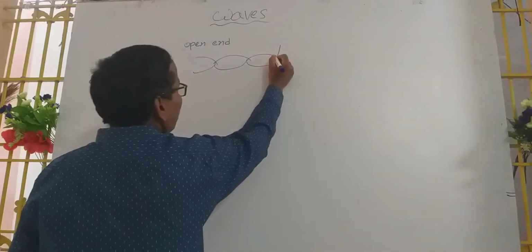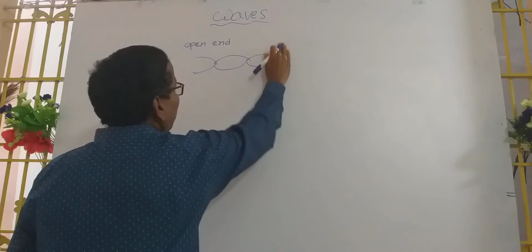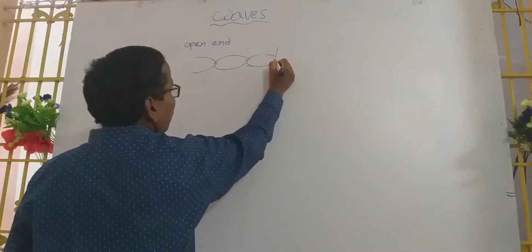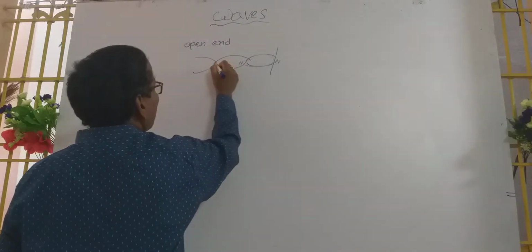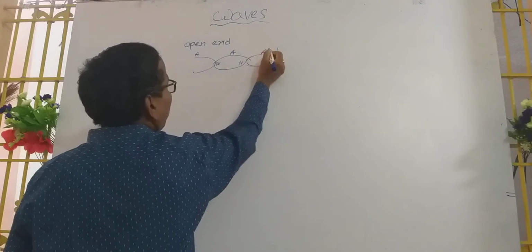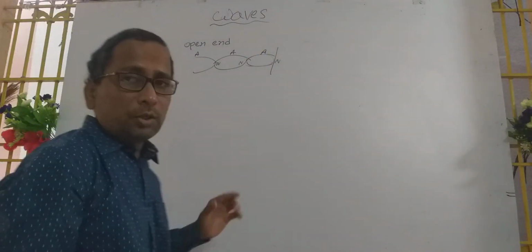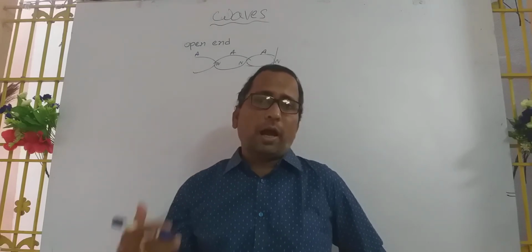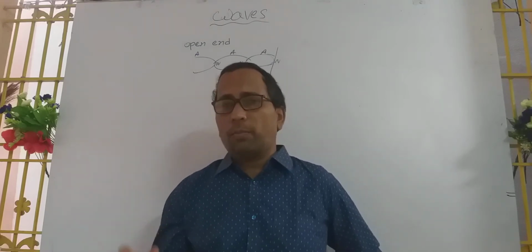In this situation, if you consider the figure like this, this one is the node, this one is the node, and this is antinode, antinode, antinode. At the starting point, an antinode is formed. Next one node, antinode, node. They are formed like this.